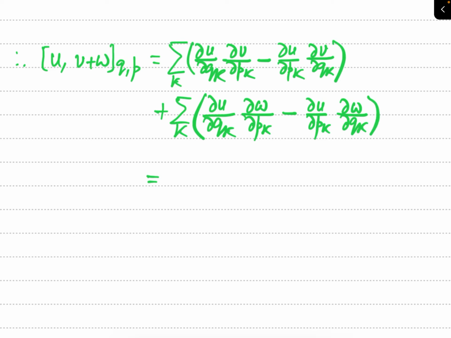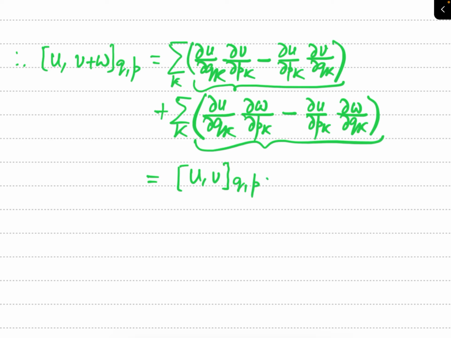Now, according to the definition of Poisson bracket, you can easily recognize what this is and what this is. Definitely you can say that this first term is simply the Poisson bracket of u and v with respect to q and p, and plus, what is this second term?